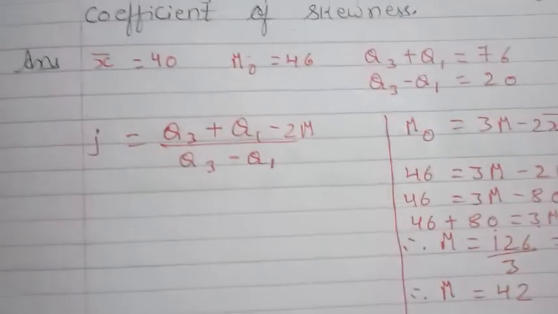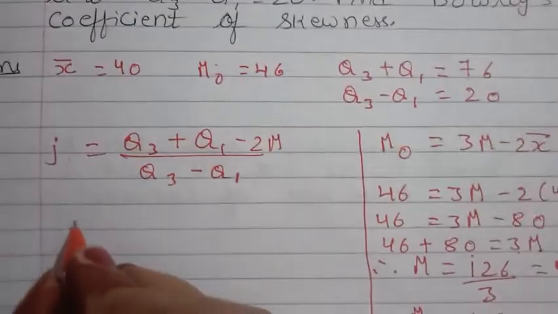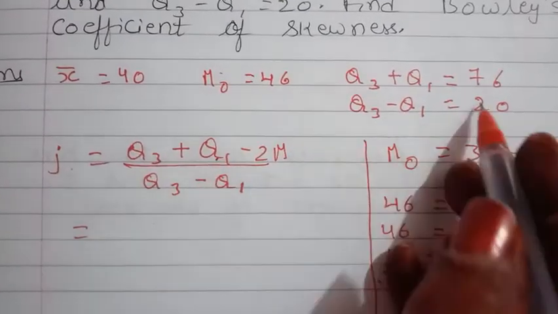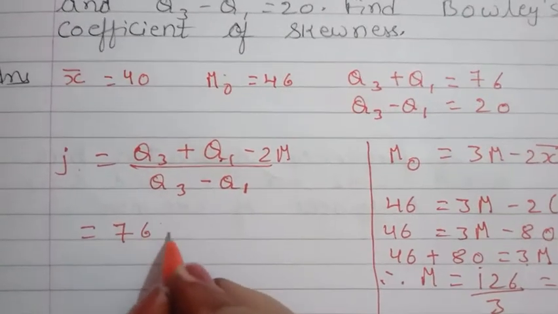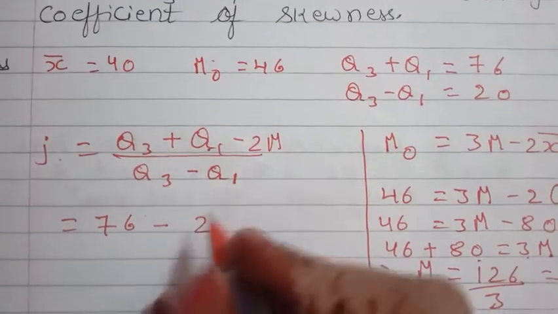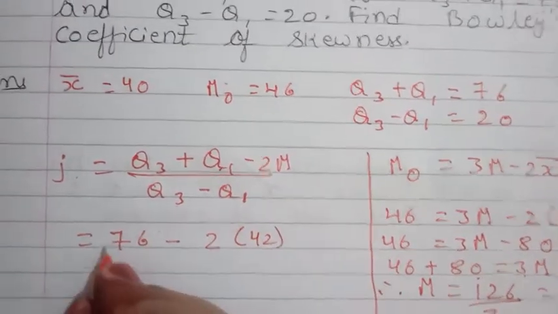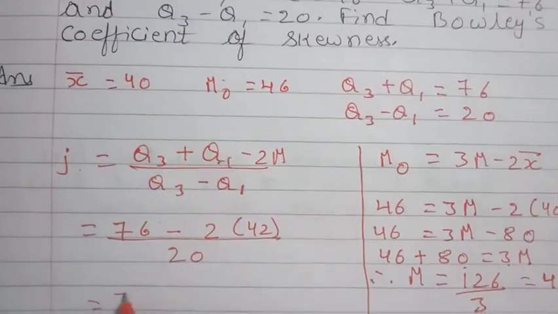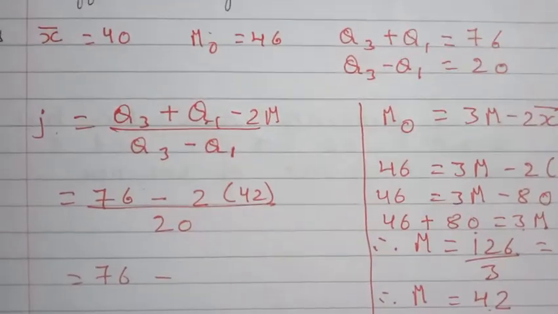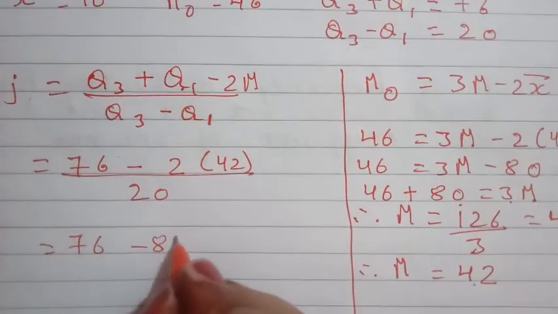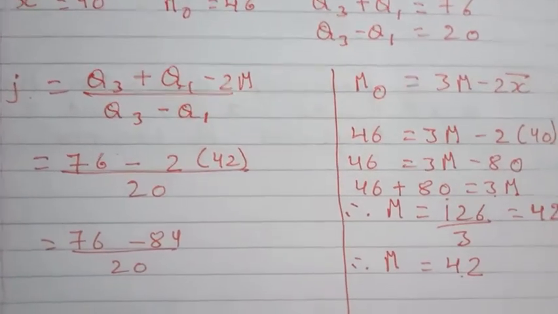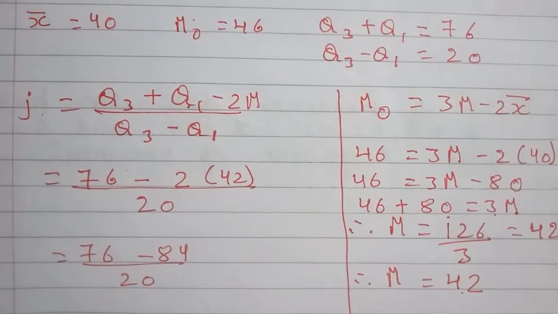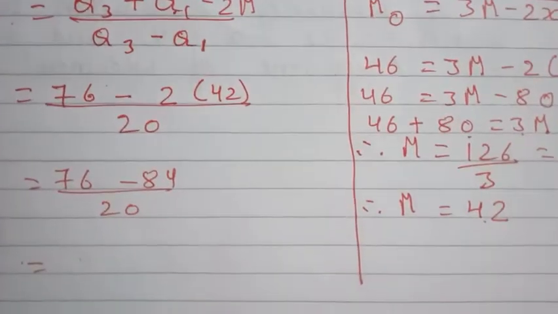Now I have got all my values, so I will replace it in my formula. Q3 plus Q1, that is given 76, minus 2m. M value is 42, upon Q3 minus Q1, that is 20. Solve this calculation. 76 minus 2 into 42, what will it give us? 84 upon 20. Now 76 minus 84, what will be the answer?